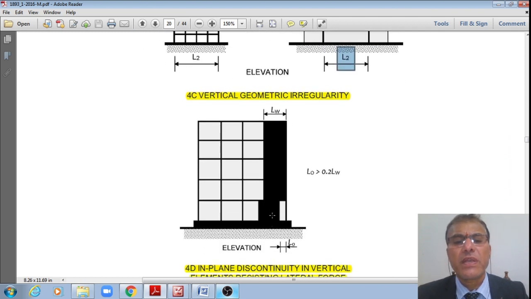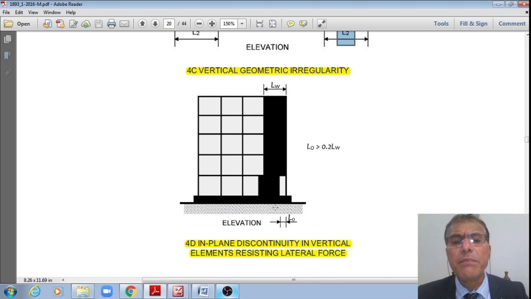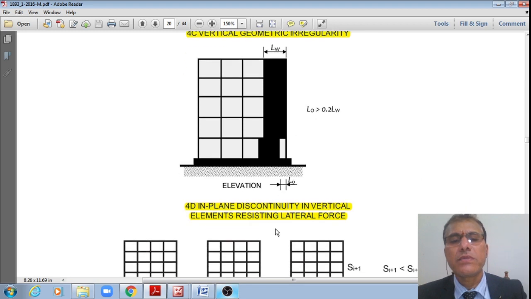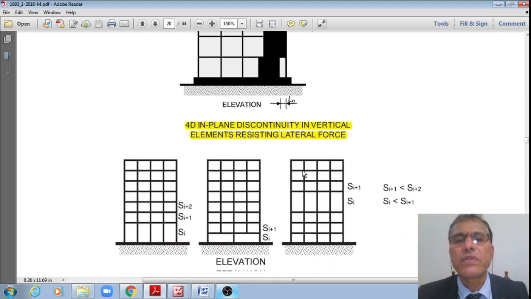Then next one is that of the in-plane discontinuity in vertical elements resisting lateral forces. Now you please see that this is of the shear wall. However, because of some other reason it is discontinued here in this region. Therefore, if that length L0 is greater than 20% of this length of that shear wall LW, then that is what is referred to as in-plane discontinuity of this vertical wall or shear wall resisting lateral forces.